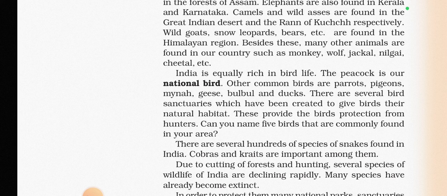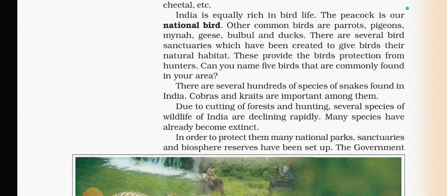birds protection from hunters. Because there are hunters who hunt these birds and animals, because their body parts have a commercial value in the market, and that's why they kill these animals or these birds for this commercial purpose. But to ensure protection, the government has taken action. For this purpose, wildlife sanctuaries and biosphere reserves are made. And obviously it is penalized if someone is breaching the code.